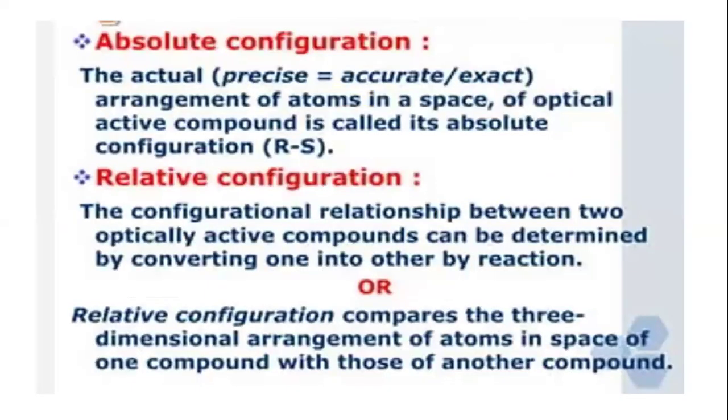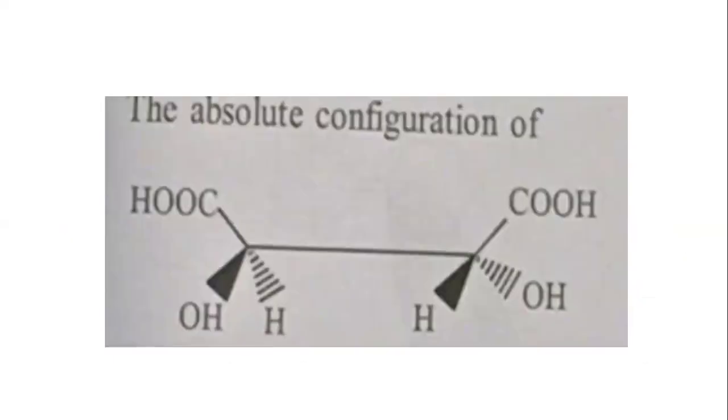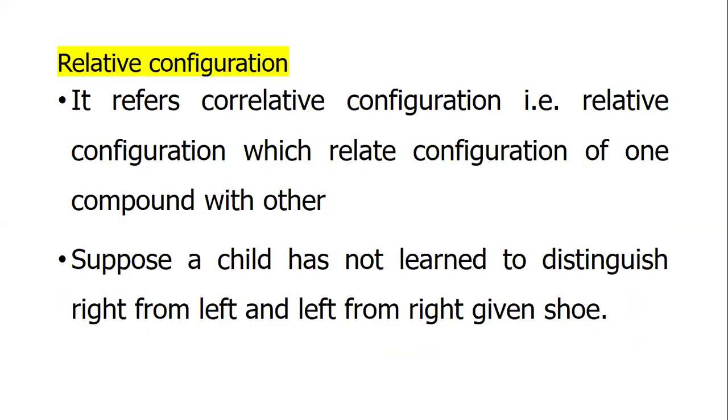Absolute configuration and relative configuration. Relative configuration refers to correlative configuration, which relates the configuration of one compound with another. Suppose a child has not learned to distinguish right from left and left from right, given shoes.